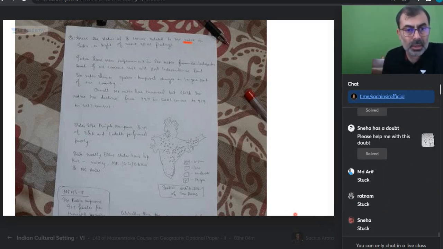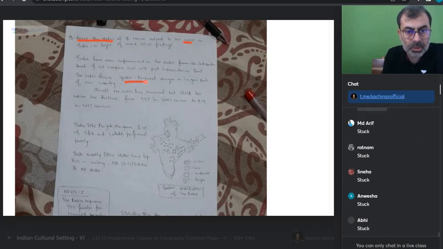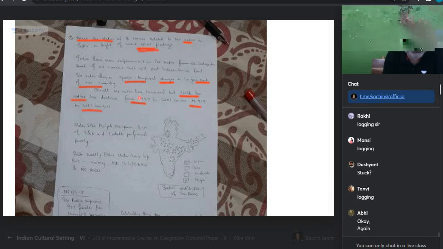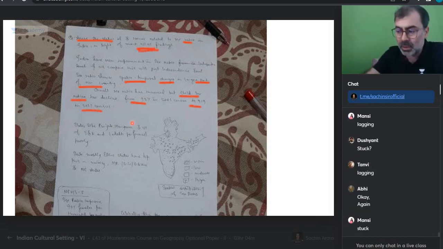India has seen improvement in the post independence sex ratio. Overall sex ratio has increased, but child sex ratio has declined. NFHS here, so I think 2011 census, you're absolutely okay.